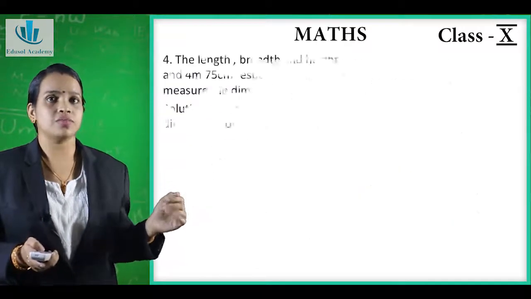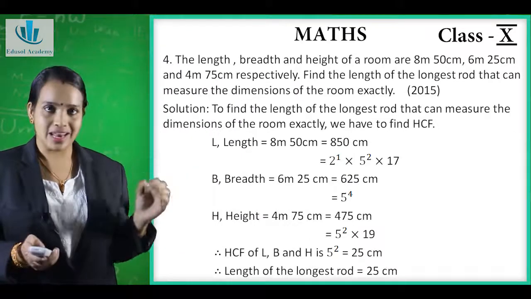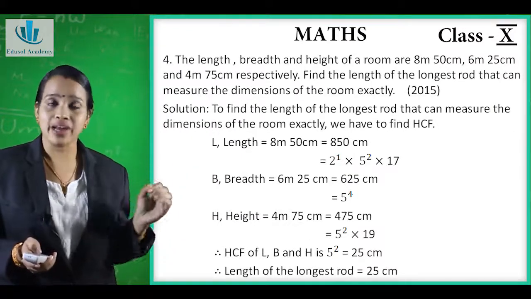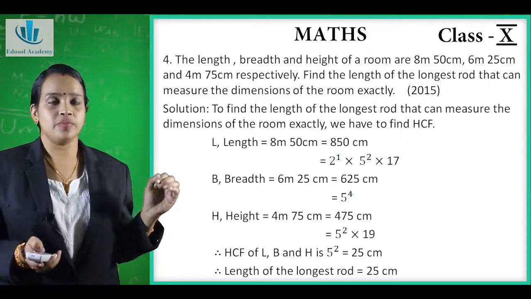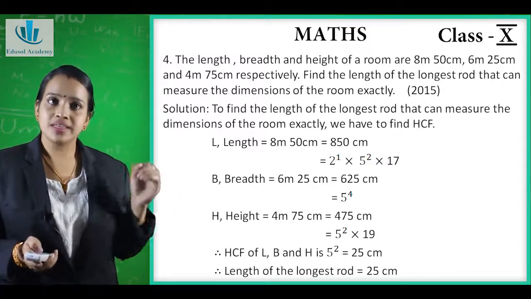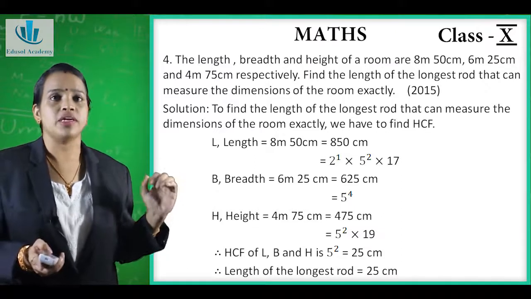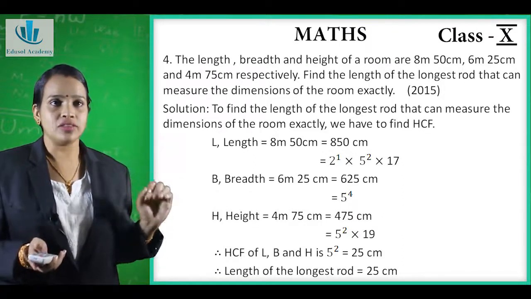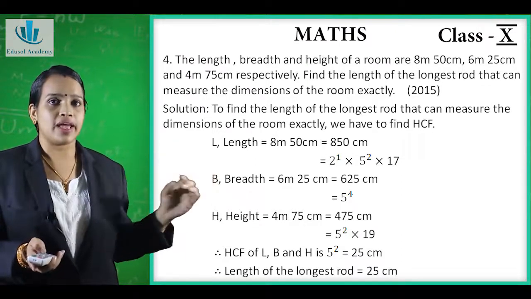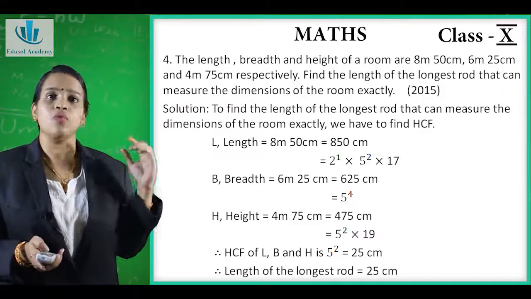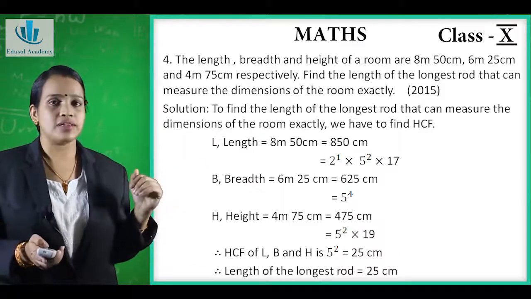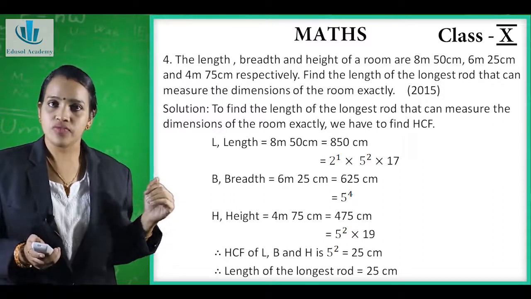170 liters. Now, the next question is: the length, breadth and height of a room are 8 meter 50 centimeter, 6 meter 25 centimeter and 4 meter 75 centimeter respectively. Find the length of the longest rod that can measure the dimensions of the room exactly. Now this question has appeared in the year 2015.